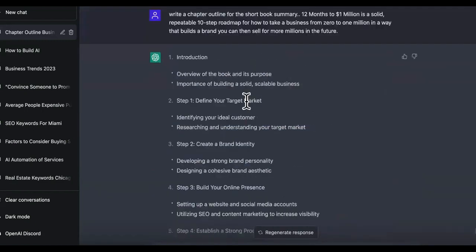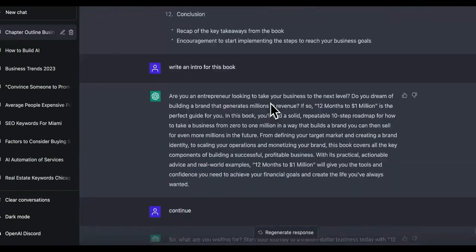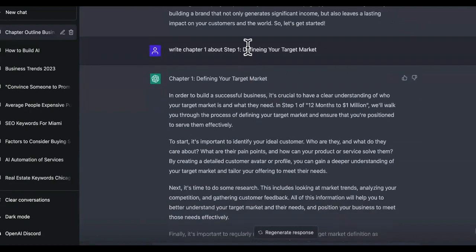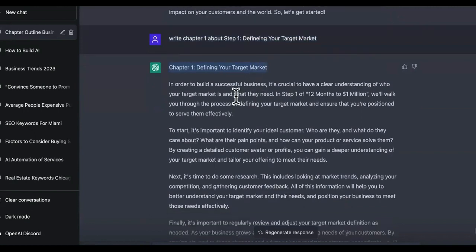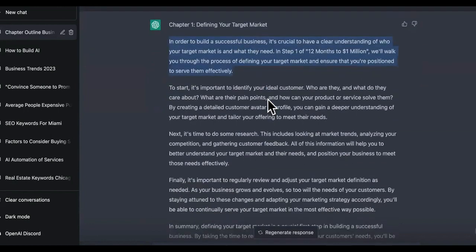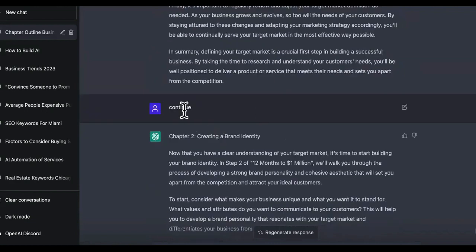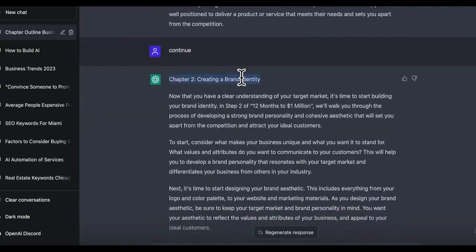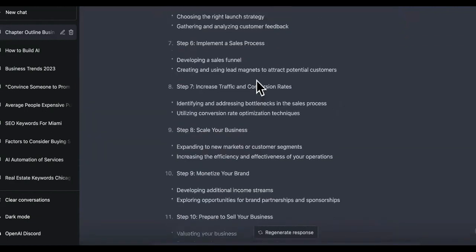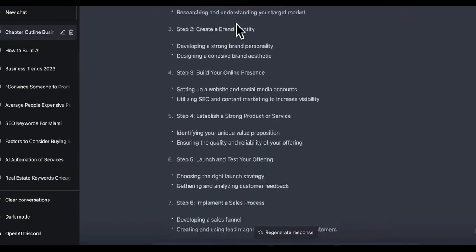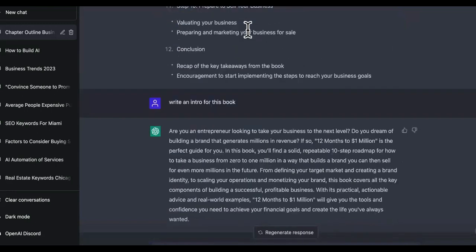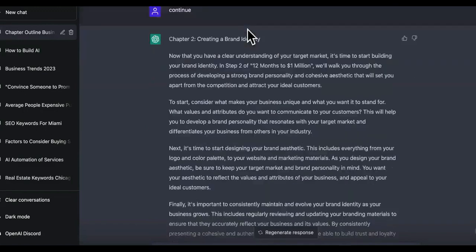All right. So then we have chapter 1, which is defining your target market. So I said, all right, write chapter 1 about defining your target market. Even though I spelled it wrong, it still knew what I was talking about. So it said chapter 1, in order to build a successful business it is crucial, blah, blah, blah. Then I said continue. It automatically started chapter 2, creating a brand. See, watch this. Create a brand identity. So it started chapter 2 already by itself.